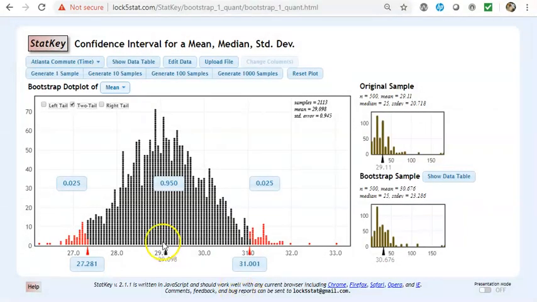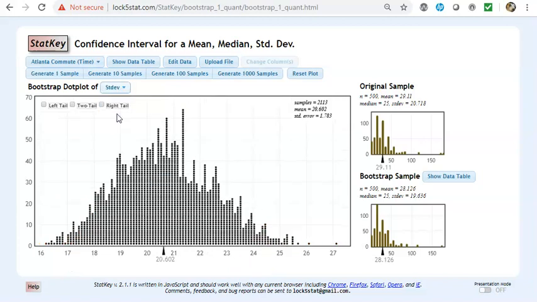Going back to the one here, if I wanted to create my own, I'll choose a bootstrap dot plot of standard deviation. Now each of these dots is a different standard deviation. If I want to do a confidence interval, I'll choose two-tail. And you see my standard deviation is going from 17.4 to 24.2.